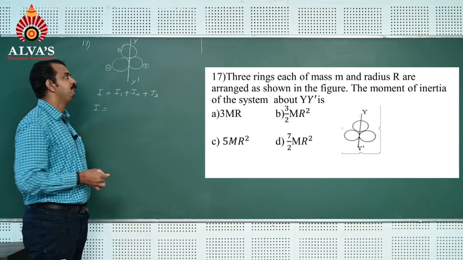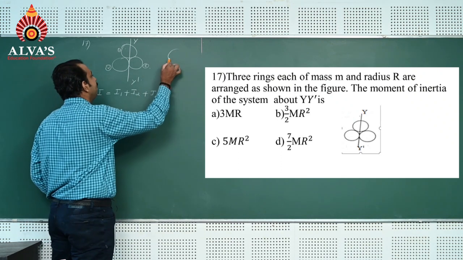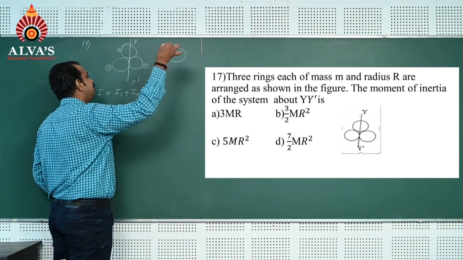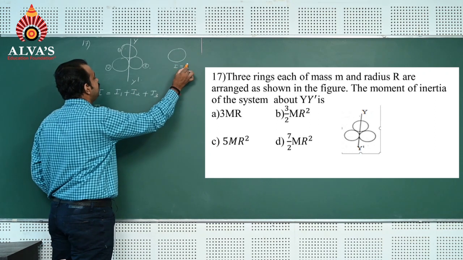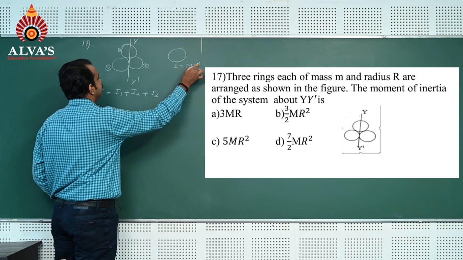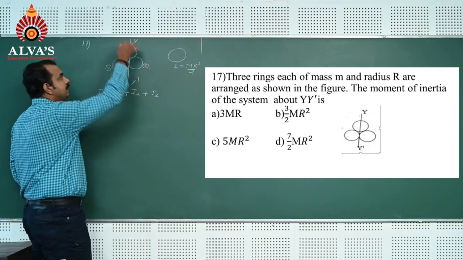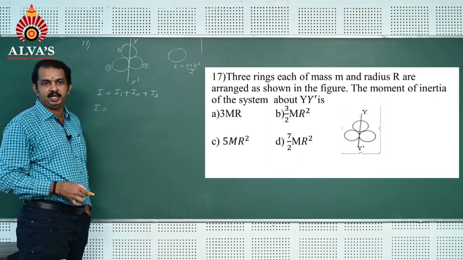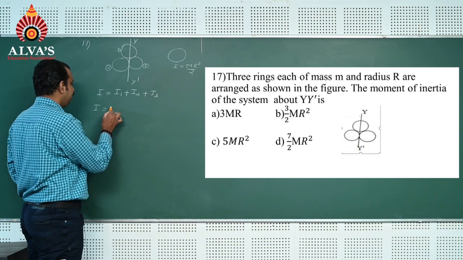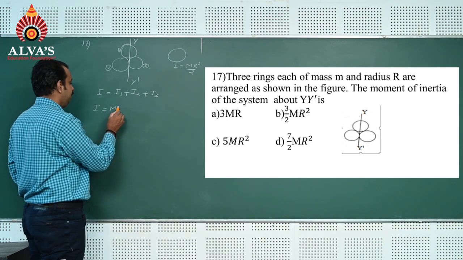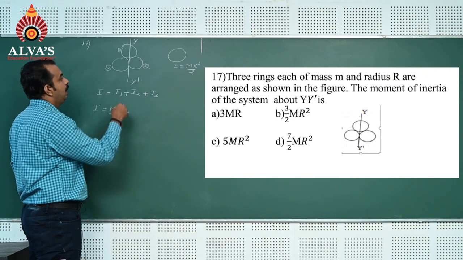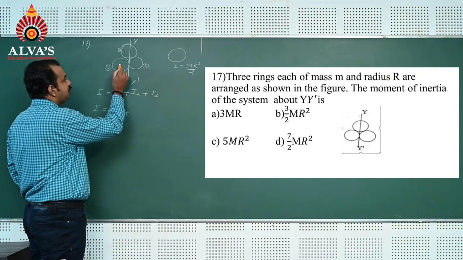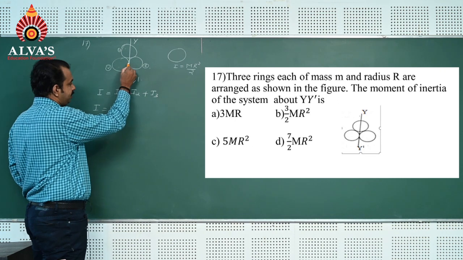You know, moment of inertia of the ring about an axis passing through the center perpendicular to the plane is I = mr square. So here, moment of inertia of the ring about the diameter is mr square by 2, plus moment of inertia of this ring about this axis.